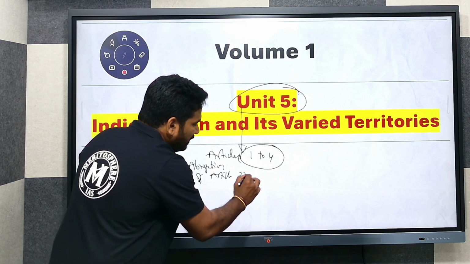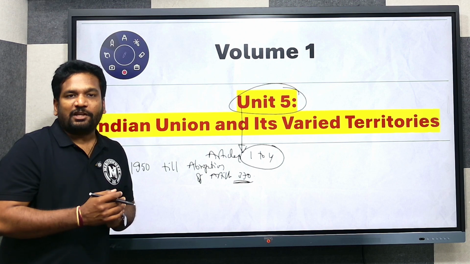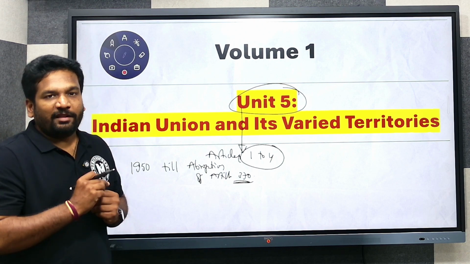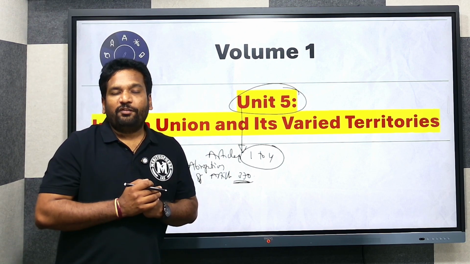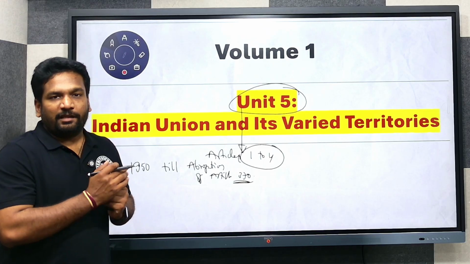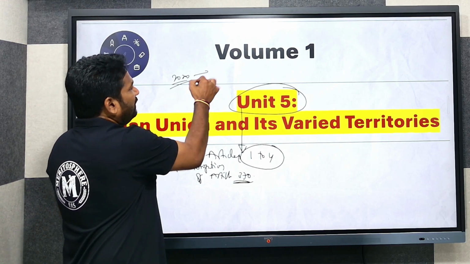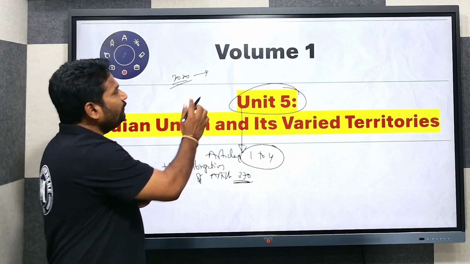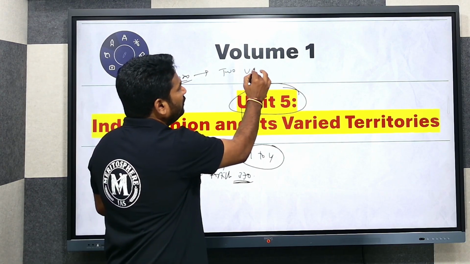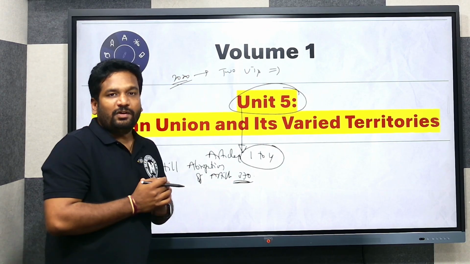That means the state of Jammu and Kashmir being made into two different union territories in 2019, and also in 2020 the amalgamation of two union territories into a single one.